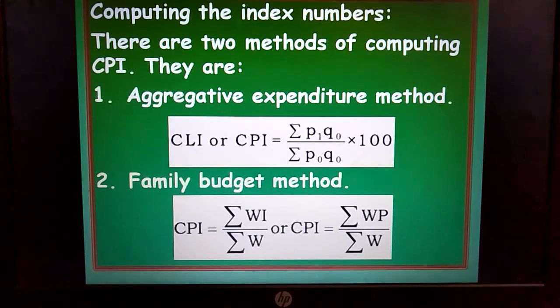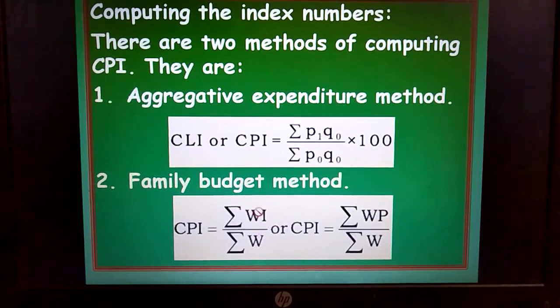So when different weights are being applied, and based on that you calculate the consumer price index number, that takes the dimension of the family budget method, wherein sum of WI divided by sum of W is the formula, wherein W is nothing but weight, I is nothing but an index. If the index is already known, that will be substituted.